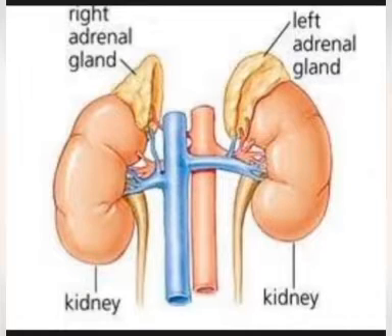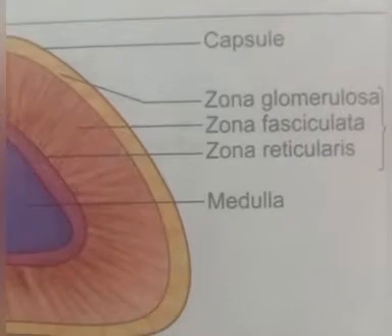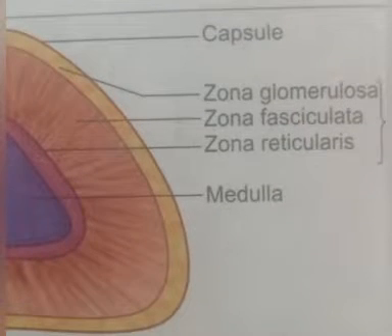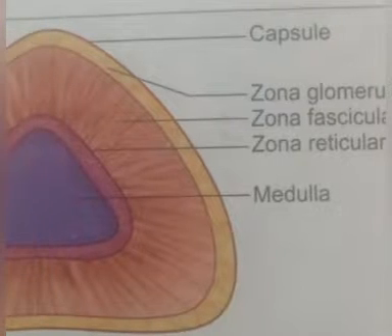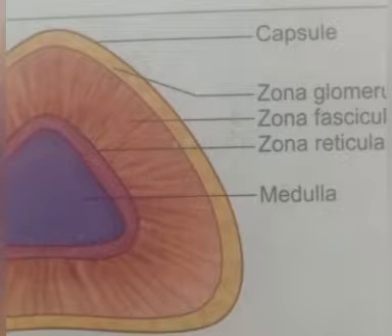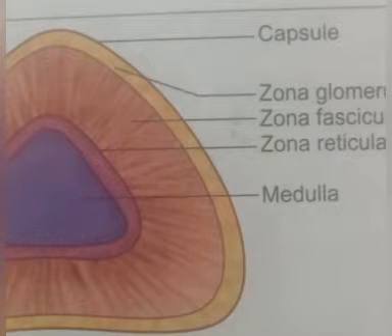The adrenal gland is made up of two distinct parts: the adrenal cortex, the outer portion that constitutes 80% of the gland, and the second one, the adrenal medulla, the interior portion of the gland.